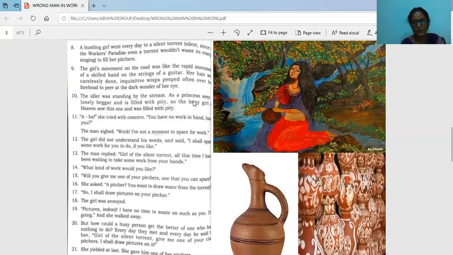What happened? Then that girl was looking at this idler. She was the princess and he was a beggar. So like that, a princess sees a lonely beggar and is filled with pity. She felt very sorry because he was standing without any work. So the busy girl, then heaven saw this one and was filled with pity.